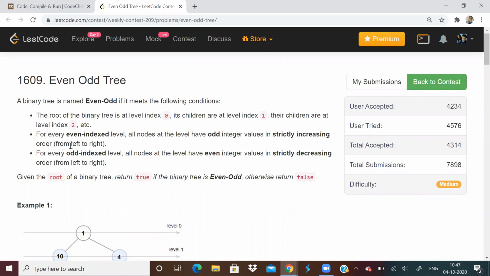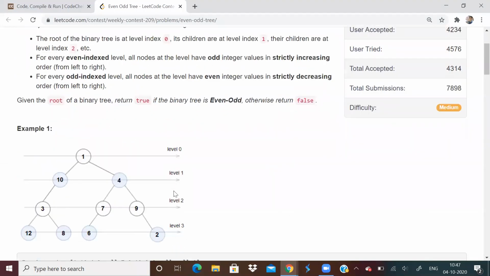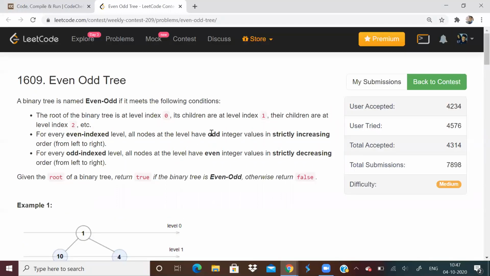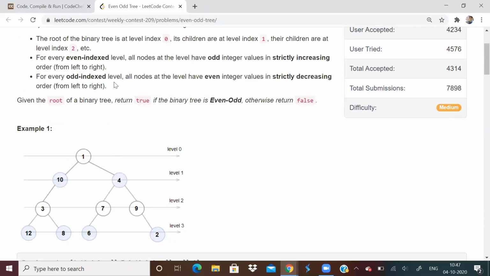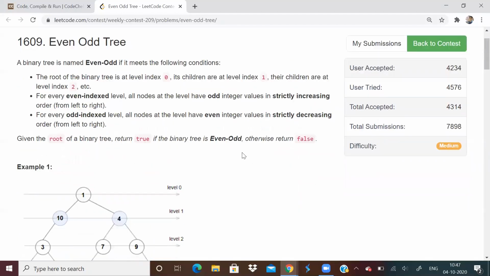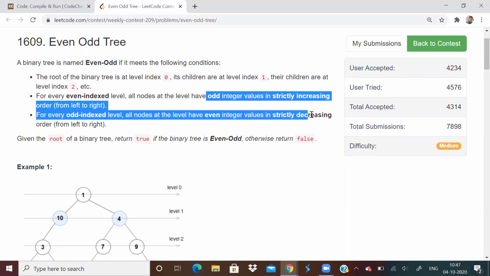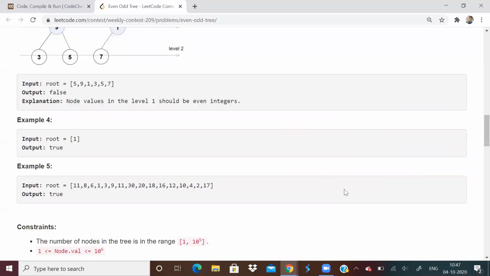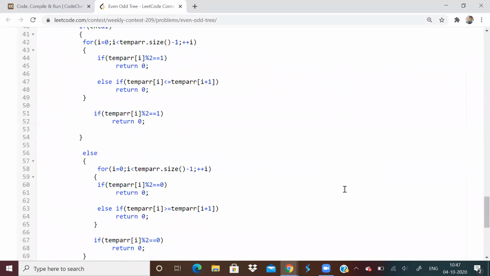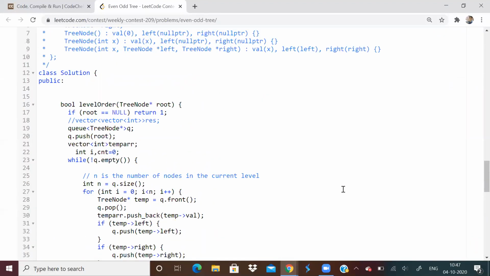So what is this even odd? If every even indexed level, that is level 0, level 2, all the nodes are odd and strictly increasing. And for odd indexed levels, all nodes are even and strictly decreasing. So we can see we have to know how to do level order traversal, and also we have to satisfy these two conditions. So if you know level order traversal, it becomes a very simple thing, nothing great over here.